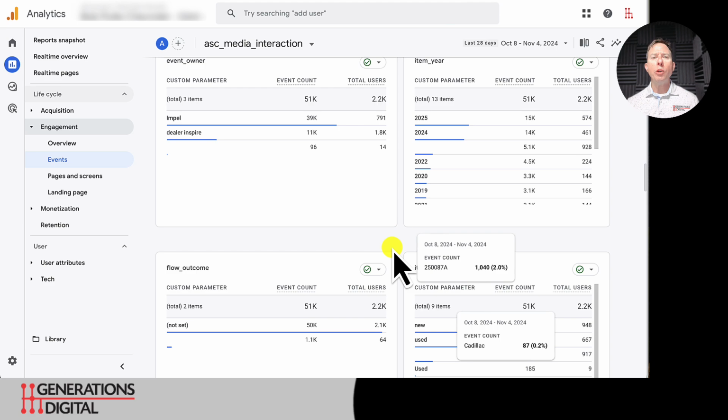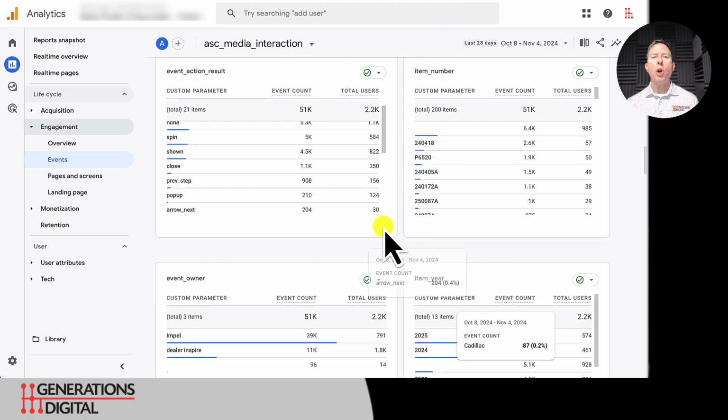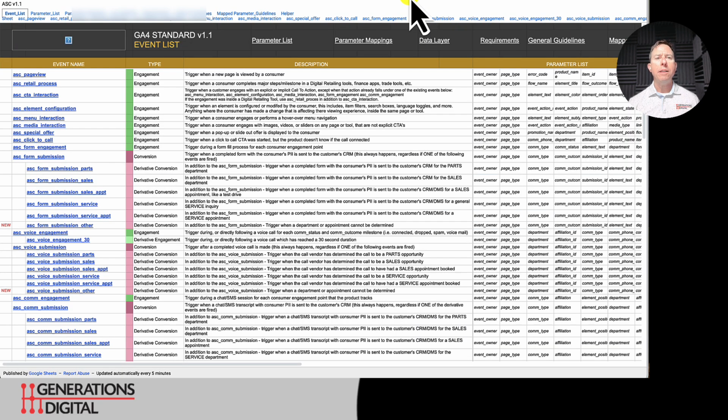So how do we learn more about these? How do we find out what all the parameters are that might live underneath media interaction? I'm going to flip over here. Now we can see the Automotive Standards Council specification, and you can download this. If you just Google Automotive Standards Specification, you'll get to their website and you can request and download this document. But the nice part is it breaks it down. So if we look at form submission,